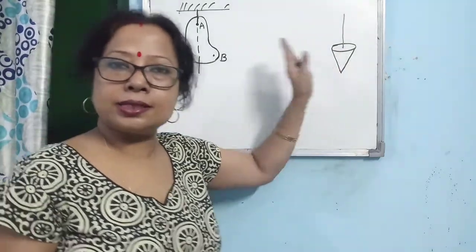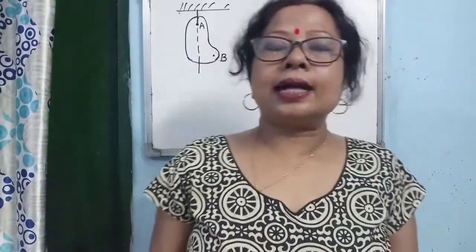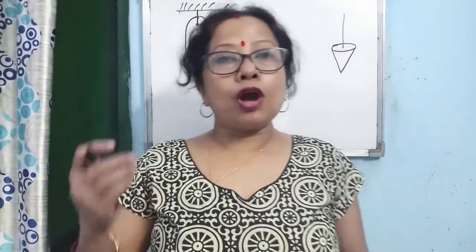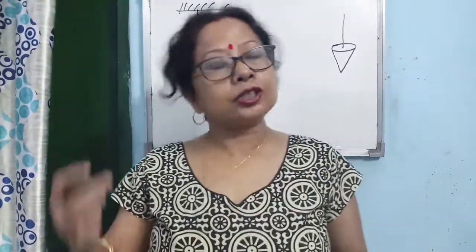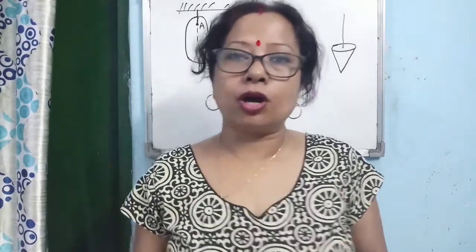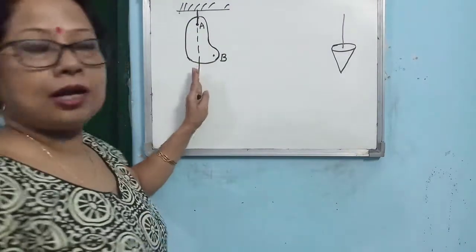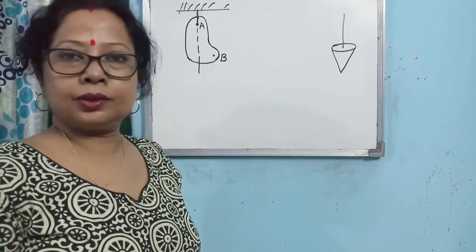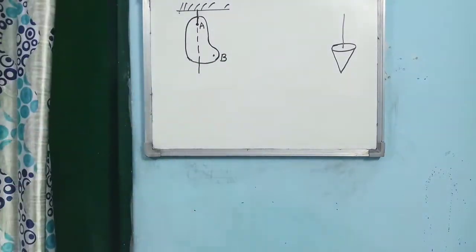So what is the second step? You have to write that suspend the body from one point marked on the body. Third step, a plumb line is held at that point vertically, and the dotted line is drawn on the body along the plumb line.